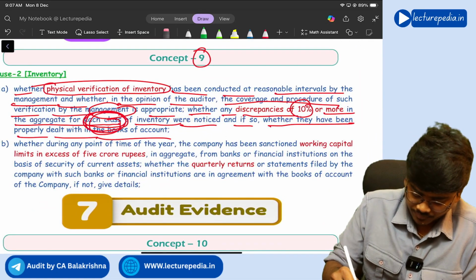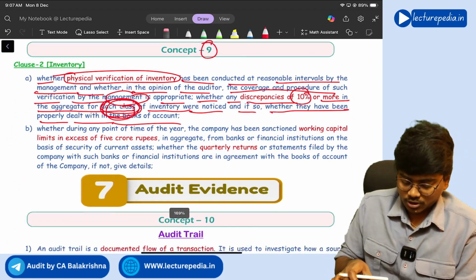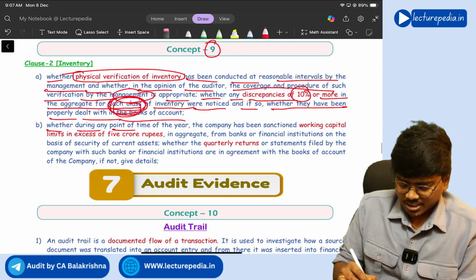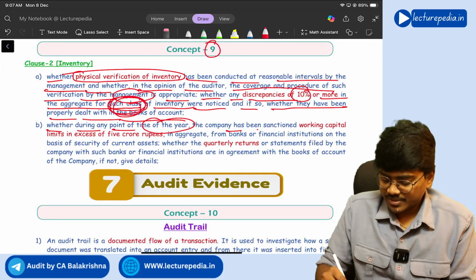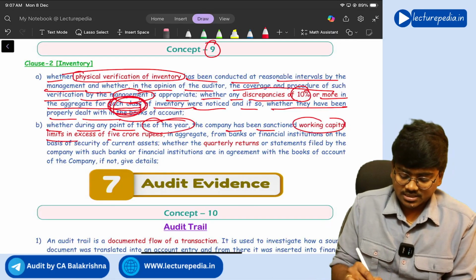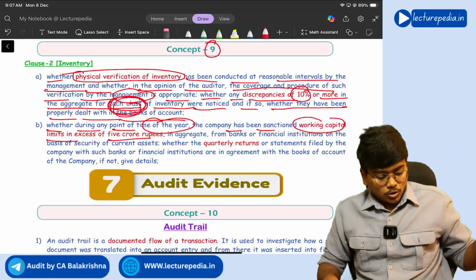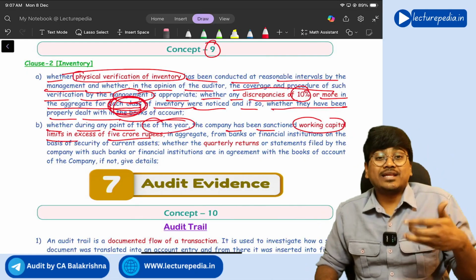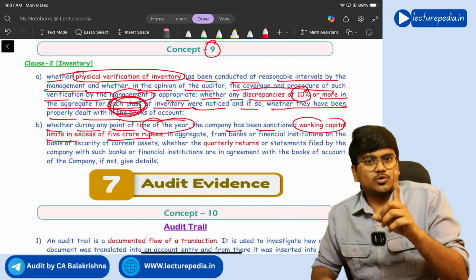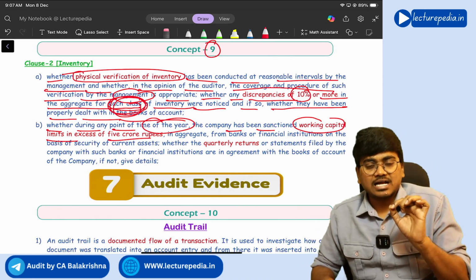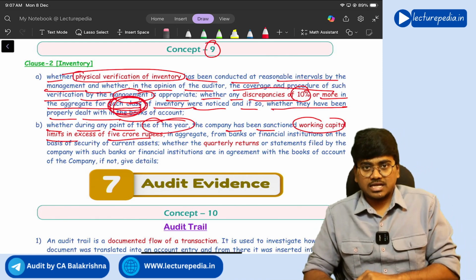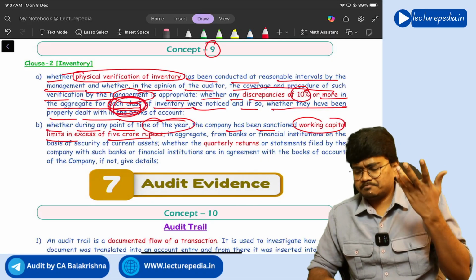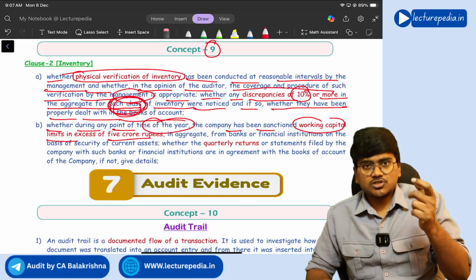That is clause 2, subclause A, subclause B. Whether at any point of time during the year, the company has been sanctioned a working capital limit in excess of 5 crore. So during the year, if the company has any outstanding working capital loan of 5 crore, the working capital will be sanctioned against the security of stock and debtors, right? Every month the entity has to submit a stock statement.